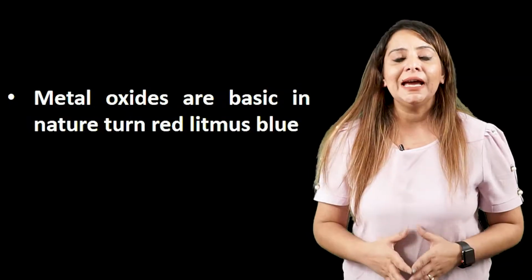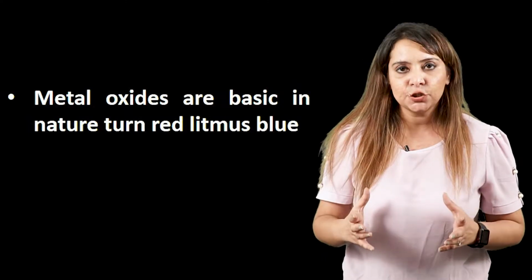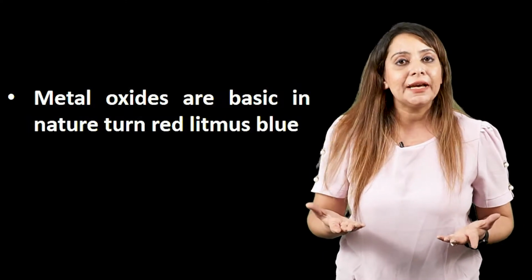See, metal oxides are basic in nature. And how do we come to know that they are basic? Because when we treat them with litmus solution, they turn red litmus blue. That is the reason we can say that metal oxides are basic in nature. But all the metal oxides are not basic. We have exceptional cases here also.